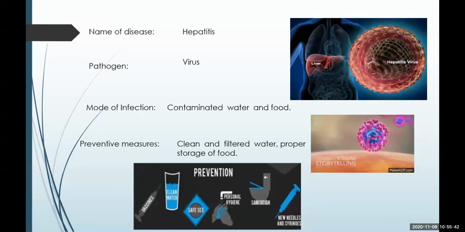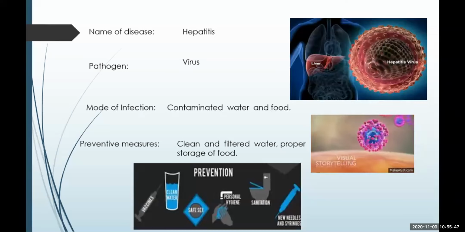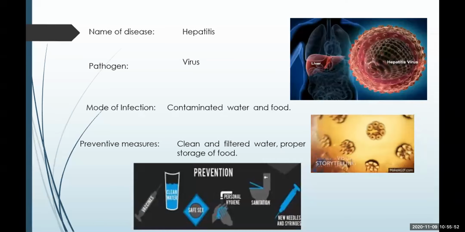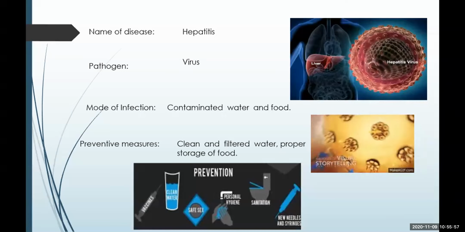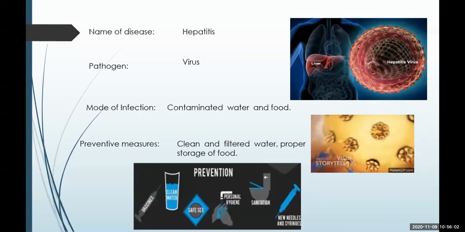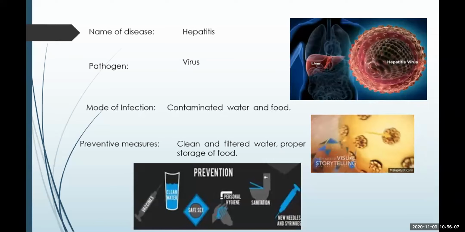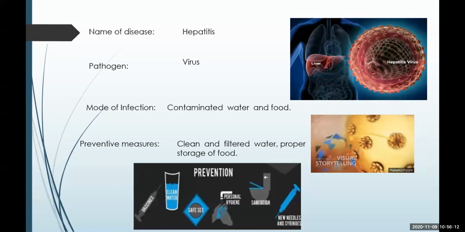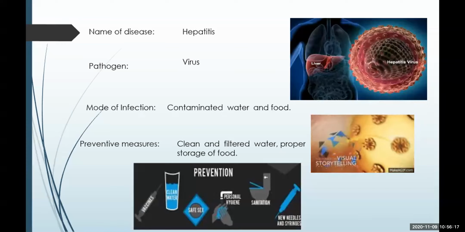Now, how does this spread? The mode of infection is through contaminated water and food. As it is transmitted through contaminated water and food, it is very essential to have clean and filtered water. It is better to have boiled water and proper storage of food. Besides this, proper hygienic conditions should be maintained so that the disease does not spread.